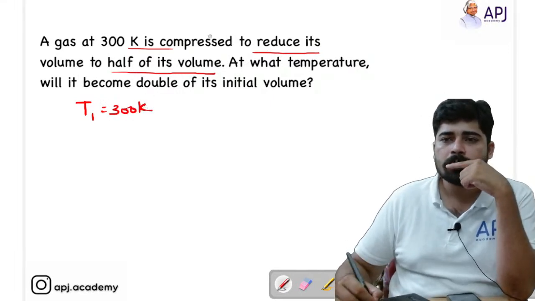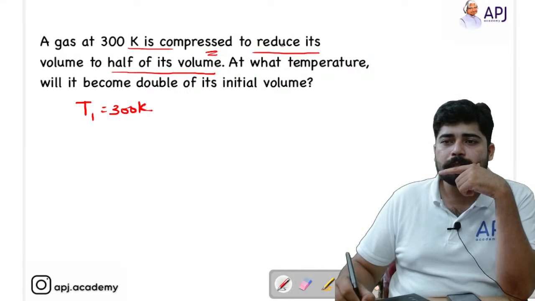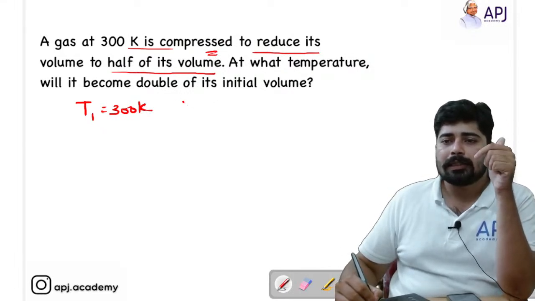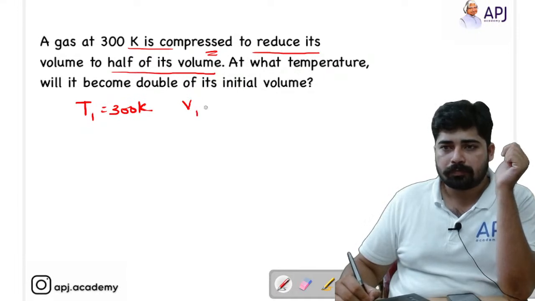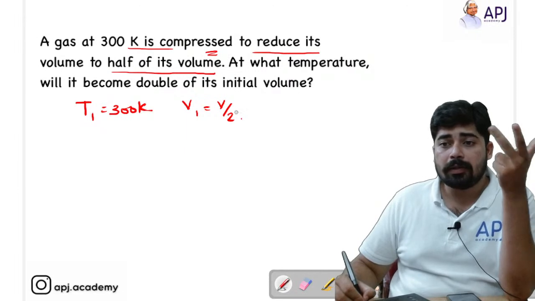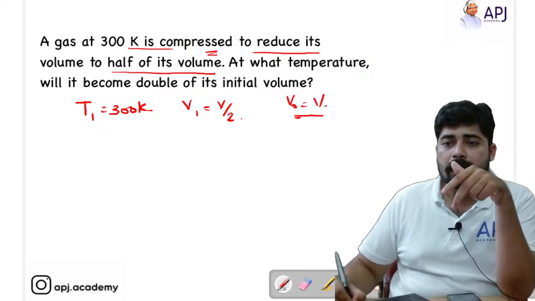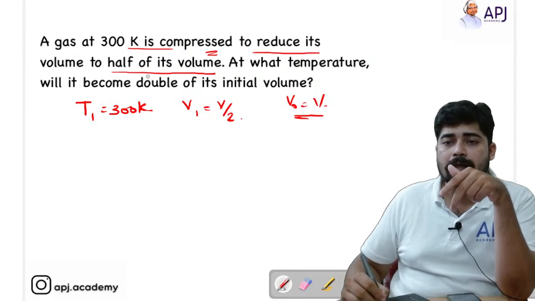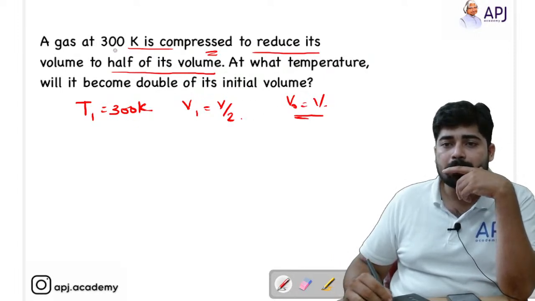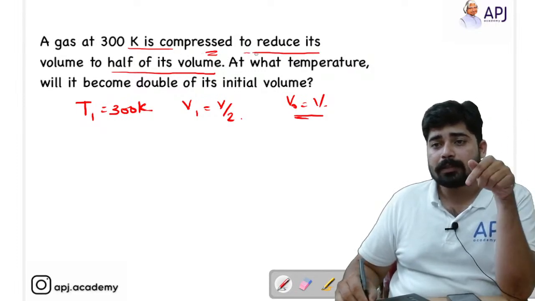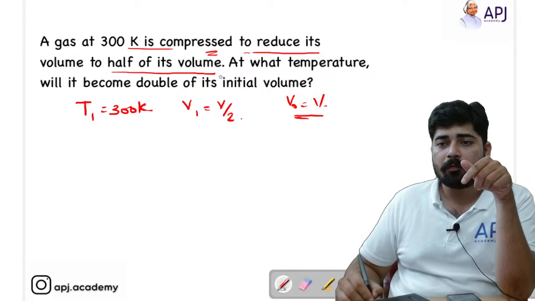Initially its volume was V, and now it has decreased to V by 2.